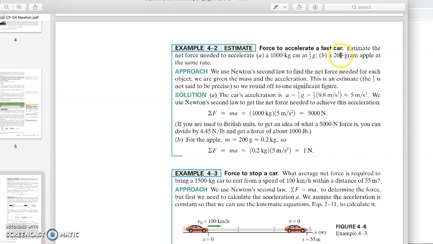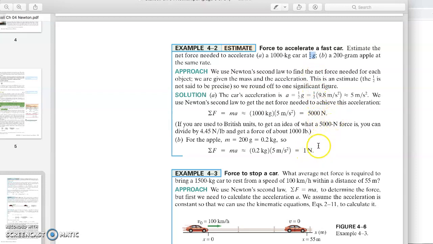Now, B, 200 grams. So first of all, you have to convert this into kilograms. And it says a 200 gram apple at the same rate. It means the acceleration for that apple is also half of the gravitational acceleration, which is half times 9.8 meter per second square.